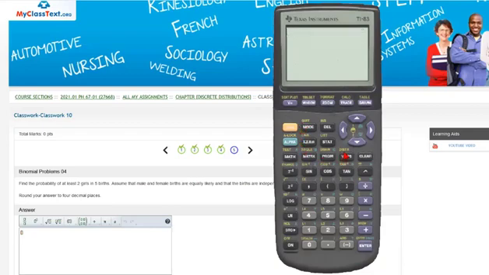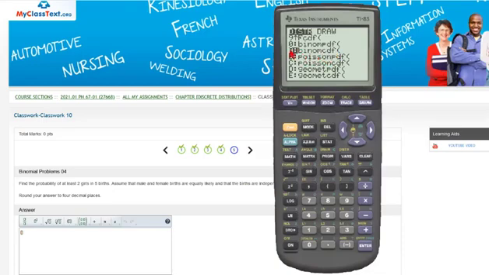Under the distribution button, second distribution, going down to not the binomial PDF, that gives us the individual probability of an event. We want the cumulative probability. This is the function we're going to be using, the binomial CDF, binomial cumulative density function.